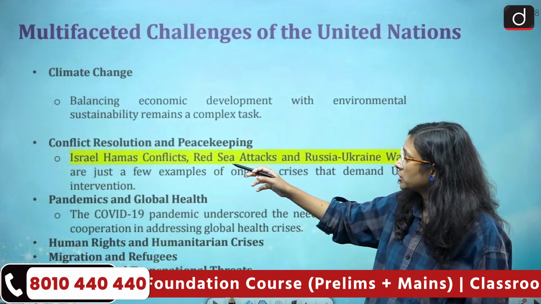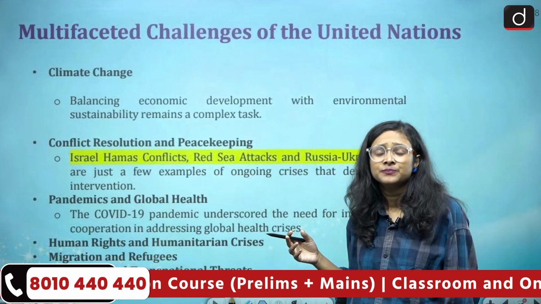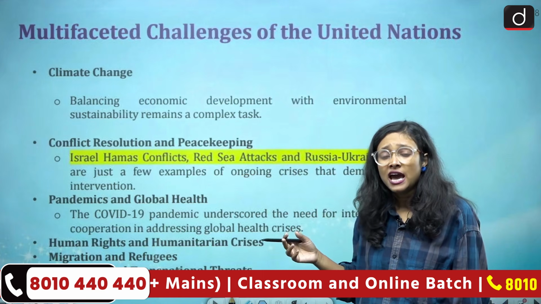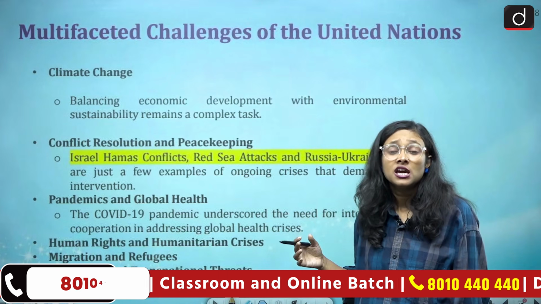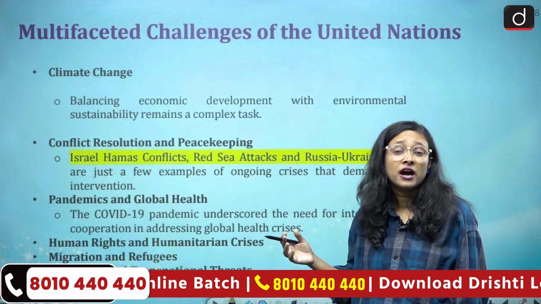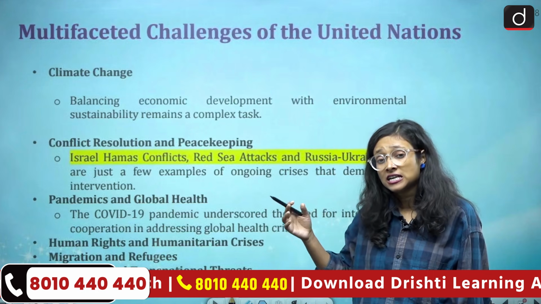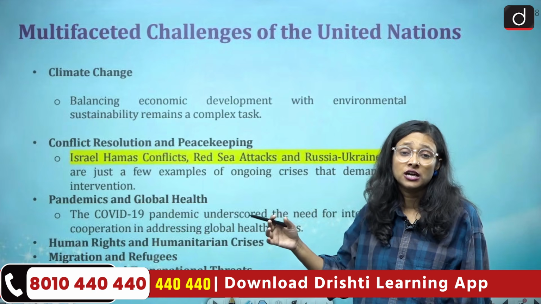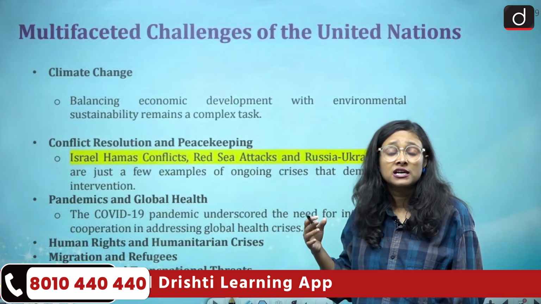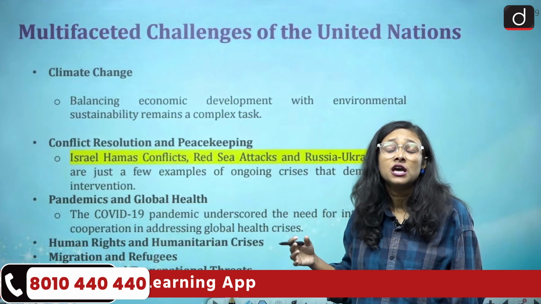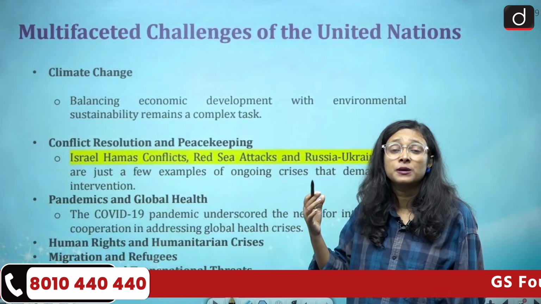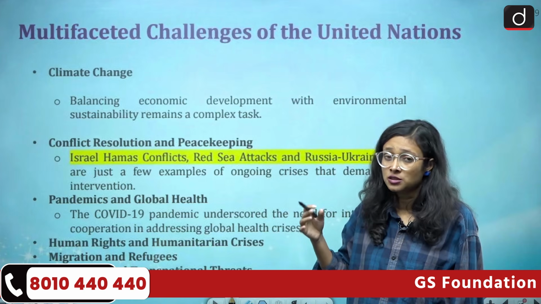Then conflict resolution and peacekeeping. As you already know, there is the Israel-Hamas conflict, there is the Russia-Ukraine war, and indirect wars between various countries. In this situation, the biggest question against the UN is why the UN is not actively working on such things happening in the Gaza area. So many innocent people are being killed in different parts of the world. Then why is the UN not taking action? So this has also become a complex question against the UN.